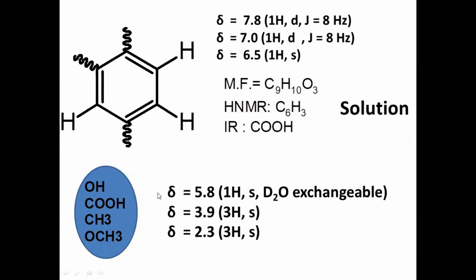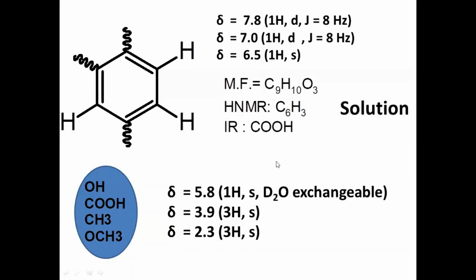And one more signal corresponds to 3 protons and it is a singlet. That means it doesn't have any hydrogens on adjacent atoms. Now, either it may be OCH3, or it may be CH3, or it may be attached to COCH3. There are 3 possibilities. Now, OH is confirmed and the CH3 is confirmed. Now the CH3 is attached to either oxygen or directly to the benzene ring.